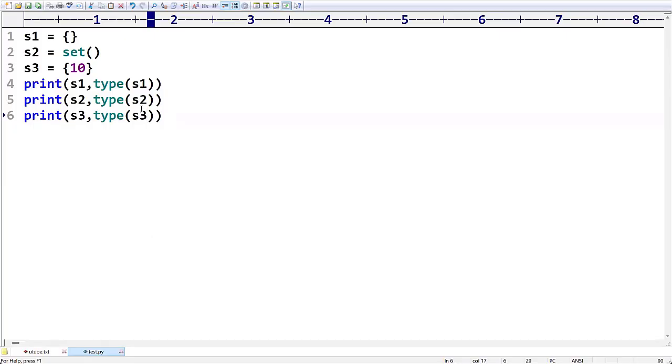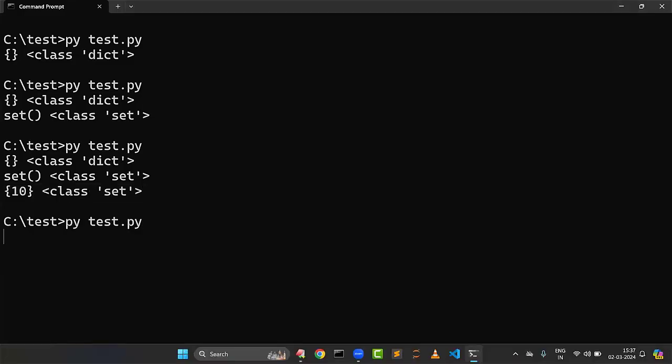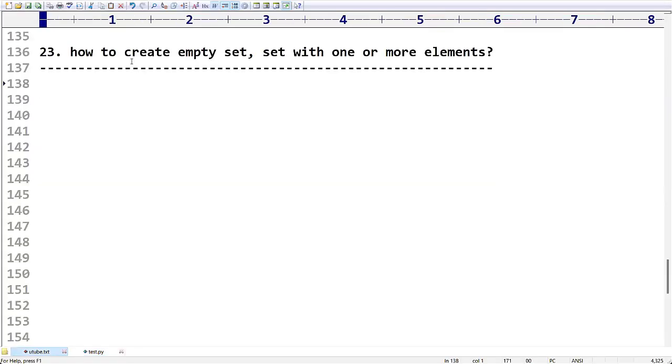Yes. How to create a set object with multiple elements? You can take it like this: 10, 20, 30, 40. Now I want to print S4 and the type of S4. What output are we going to get? You can see it is printing in the form of a set. You may have a doubt, sir, the order which we have given is 10 20 30 40, but we are getting a different order. Don't worry, insertion order is not preserved in the case of set.